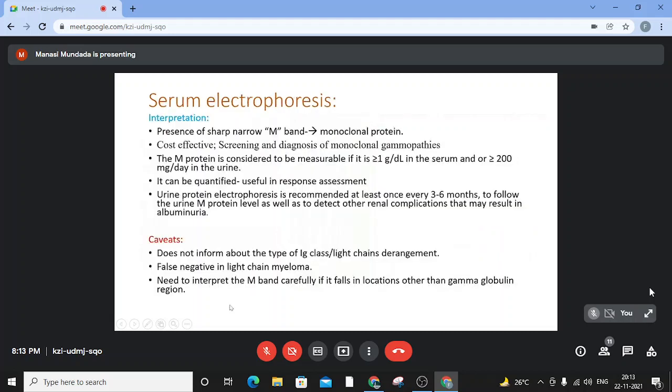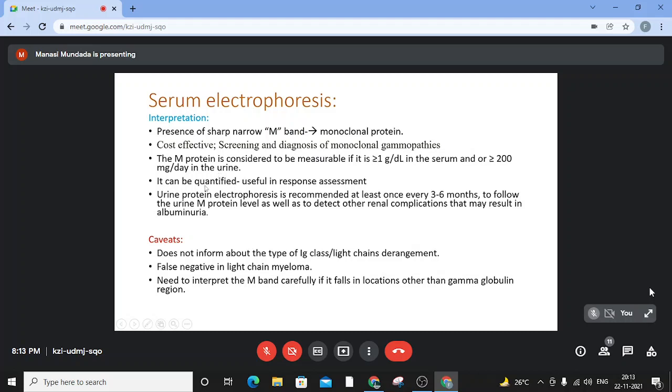So how do you interpret electrophoresis? Presence of a sharp M band is representative of a monoclonal protein. It is a cost-effective technique for the screening and diagnosis of monoclonal gammopathies. The M band is considered to be measurable if it is more than 1 gram per deciliter in the serum or more than 200 milligram per day in the urine.